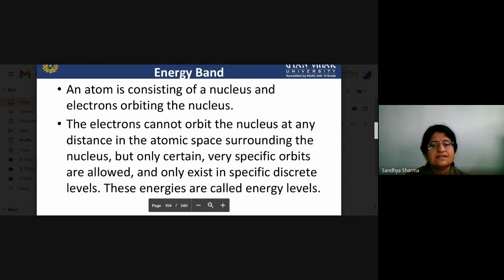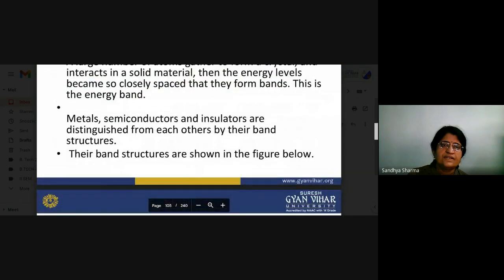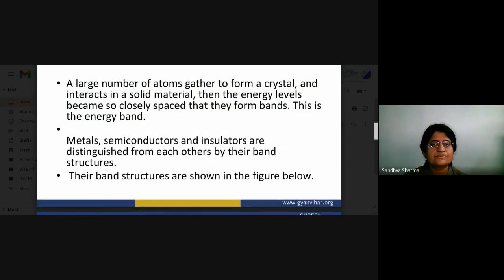These energies are called energy levels. When a large number of atoms gather to form a crystal and interact in a solid material, the energy levels become so closely spaced that they form bands. This is the energy band. Metal, semiconductor, and insulator are distinguished from each other by their particular band structure, which is shown in the figure.